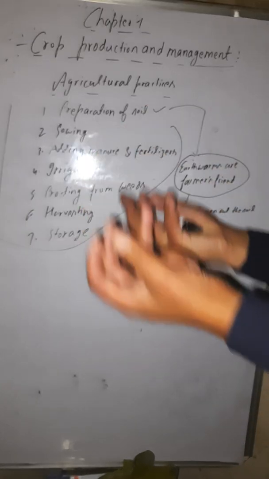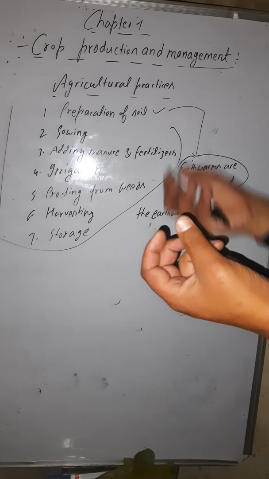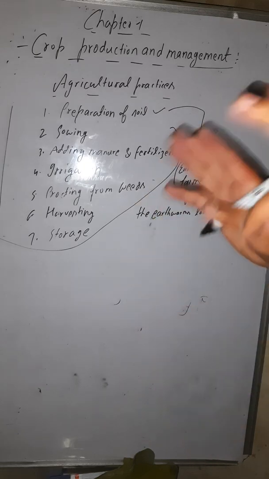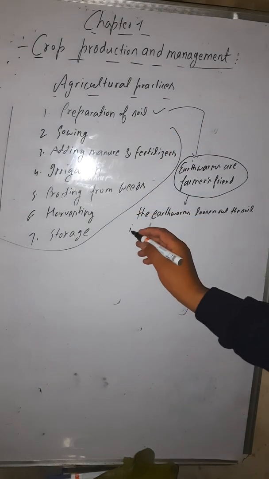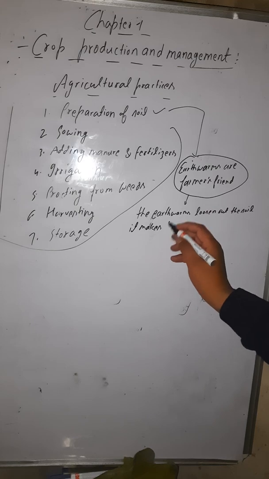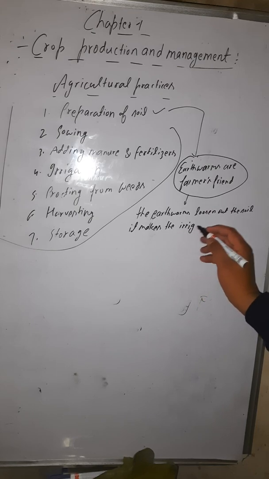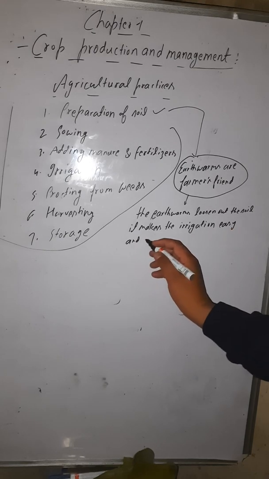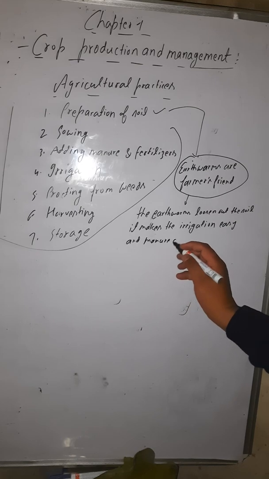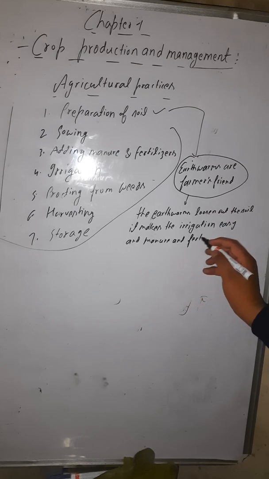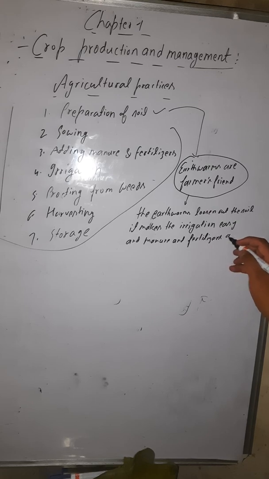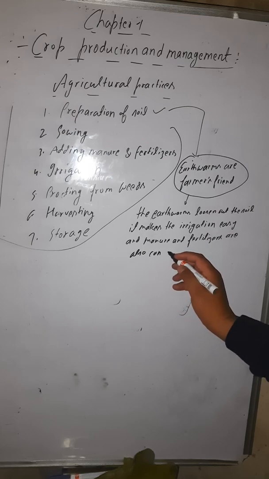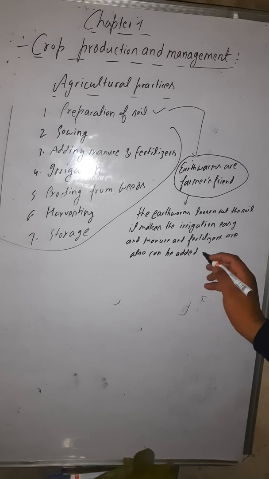Now what is the benefit of this? When the soil is very loosened, very loose soil now, what will happen? You can irrigate it very easily. You can add manure and fertilizer there also very easily. Yes or no? Yes. So it makes irrigation easy, and manure and fertilizers can also be added easily.